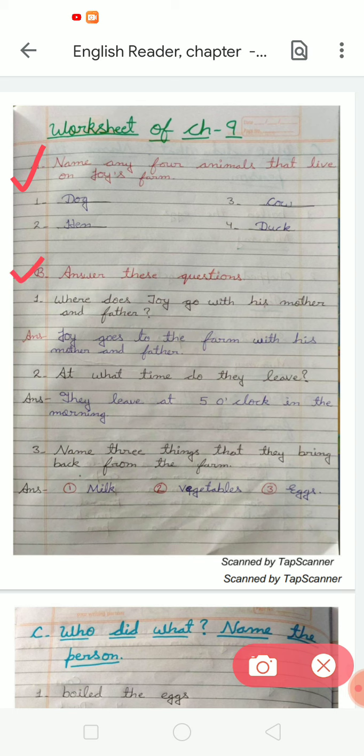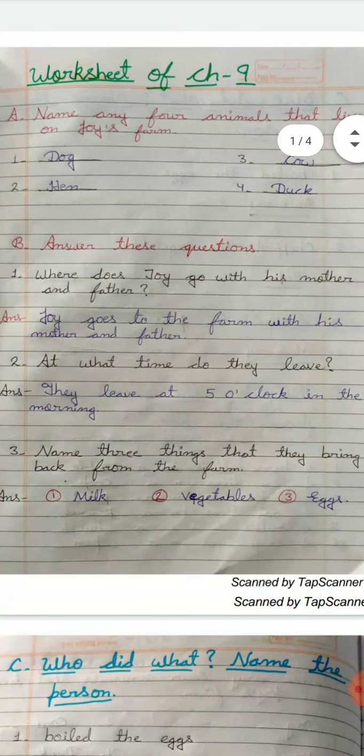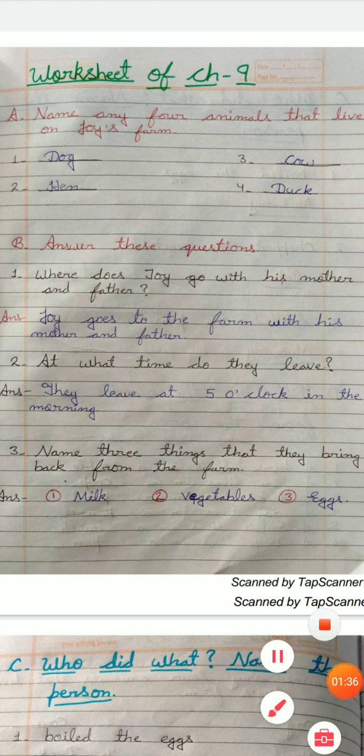In exercise B, there is answer this question. So you have to mention the heading. Okay, after that, come to the first question. Where does Joy go with his mother and father? Students, where does Joy go with his mother and father? So you have to write the answer. Joy goes to the farm with his mother and father. Okay, like this you have to complete this answer. After that, come to the next question.